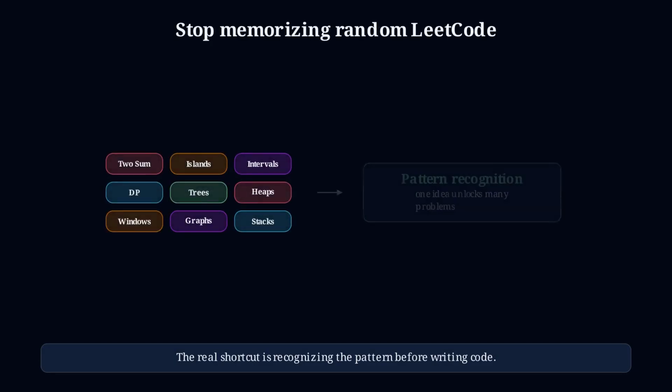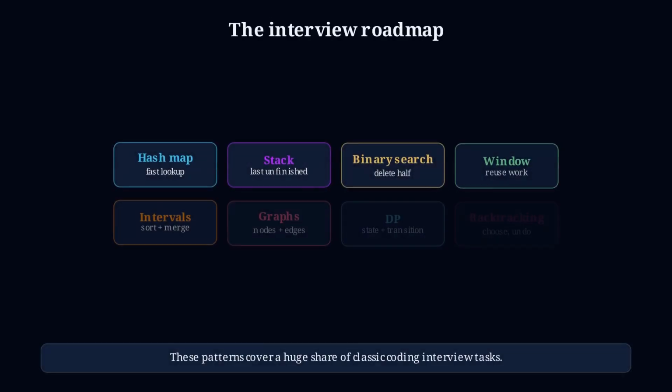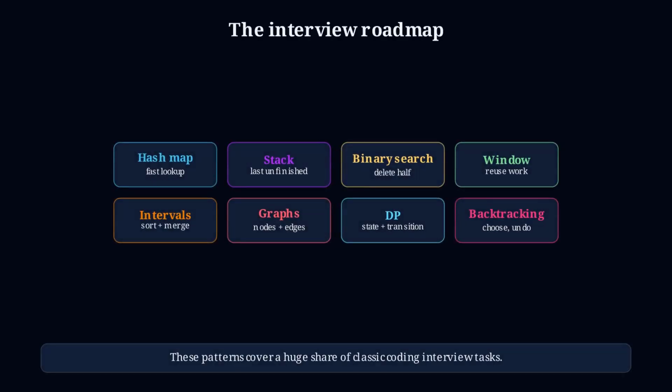LeetCode is not really about memorizing hundreds of random problems. The fastest people in interviews usually recognize patterns. In this video, we will compress the most important coding interview ideas into one practical roadmap. Think of this as a greatest hits list. Hash maps, stacks, binary search, sliding windows, intervals, linked lists, heaps, trees, graphs, dynamic programming, backtracking, tries, and union find. If these patterns feel natural, many problems stop looking mysterious.